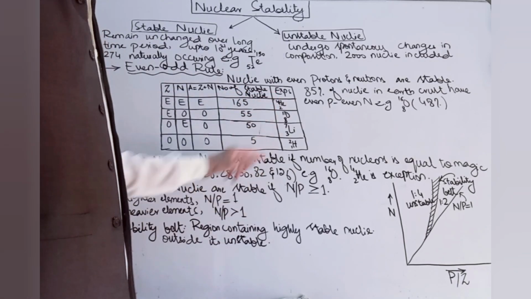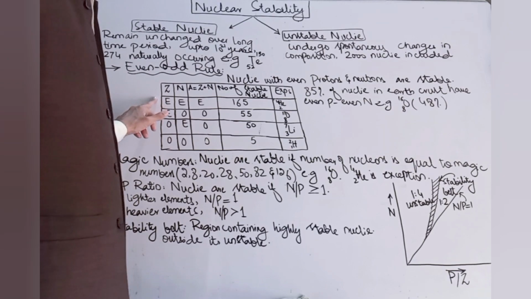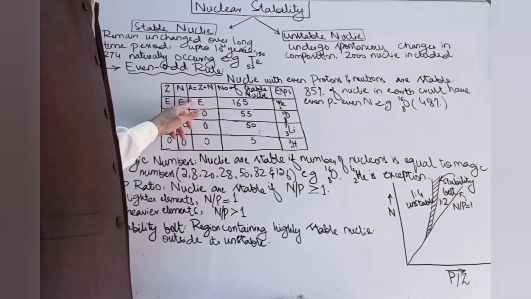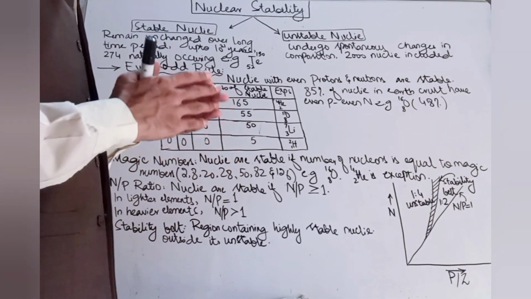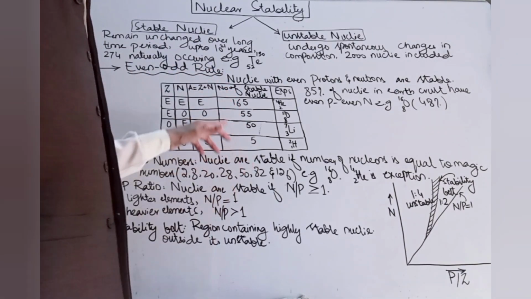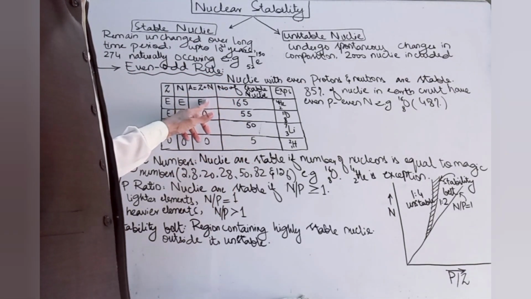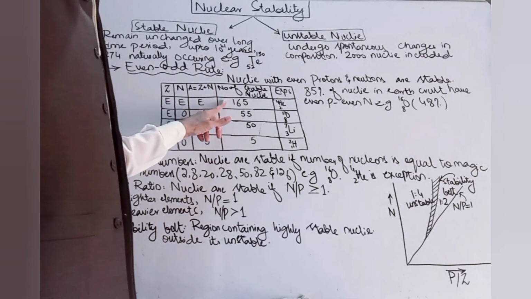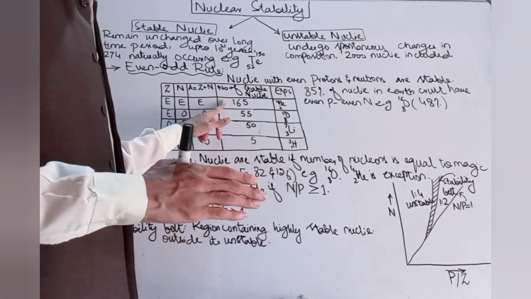And this last column is related to examples. For even protons and even neutrons, the atomic mass would also be even. 165 nuclei are found in this category.